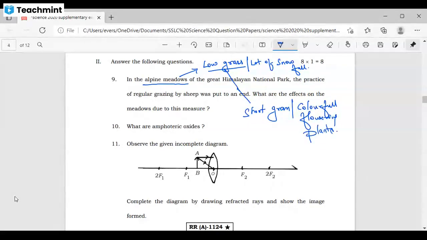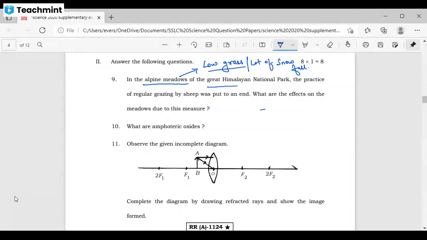In this region we can see low grass, a lot of snowfall, and lots of colorful flowering plants. But now the question is, where are these located? Usually they are located in the Great Himalayan National Park. But what is the specific topic they have given?